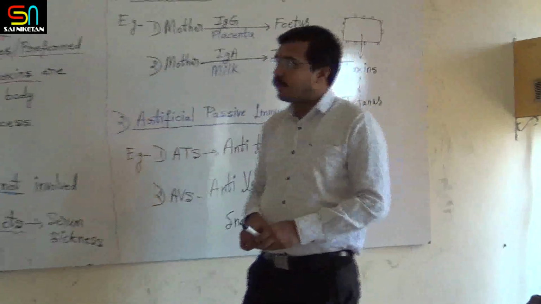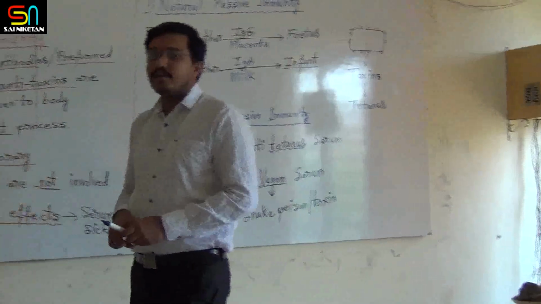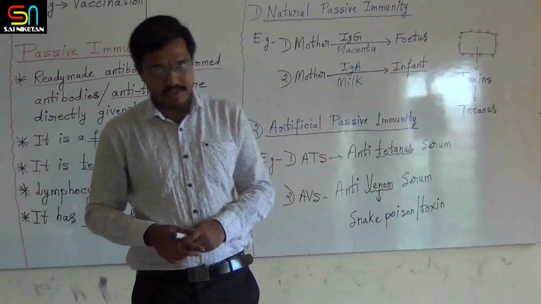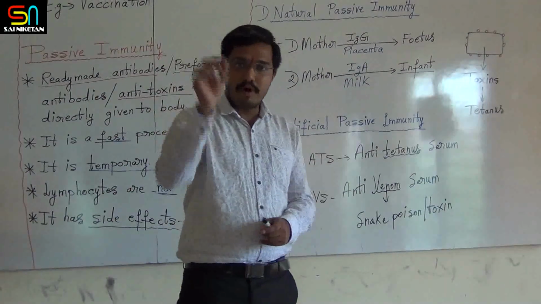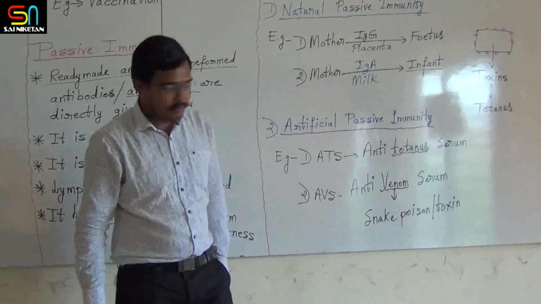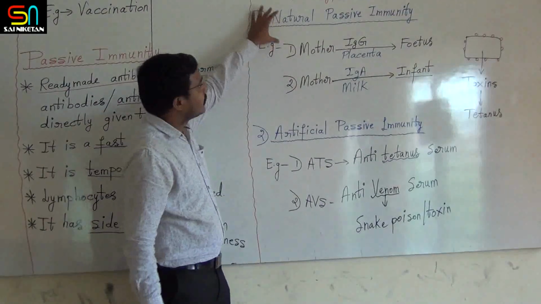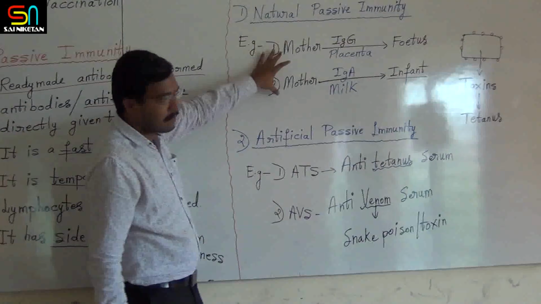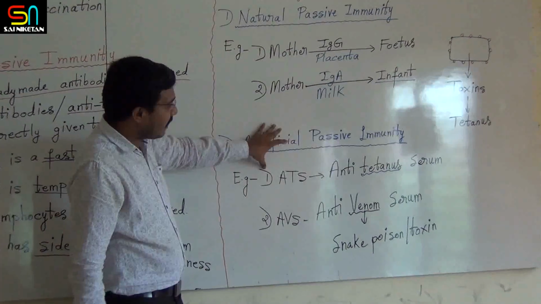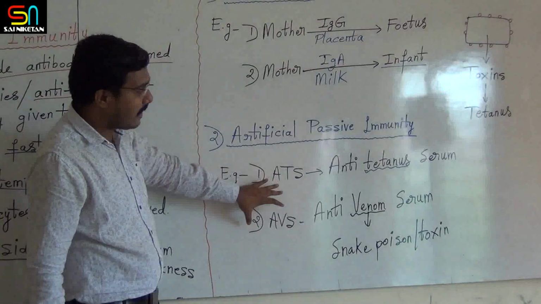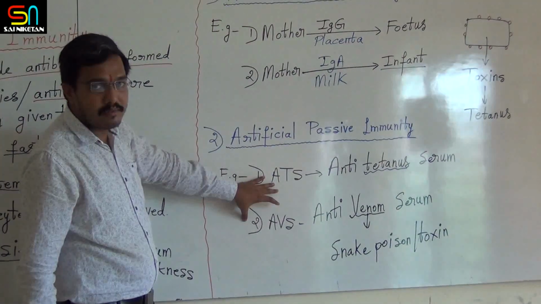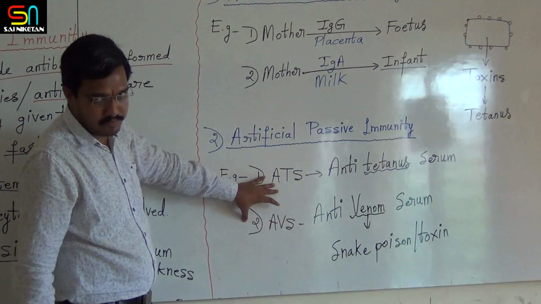So this is about active and passive immunity. For the point of competitive ಗೆ ಹೆಚ್ಚಾಗಿ ಕೇಳಿದ್ದು this one. Natural passive immunity ನ examples ಕೇಳಿದ್ರು. ಆಮೇಲೆ artificial passive immunity examples. These are very important for competitive.